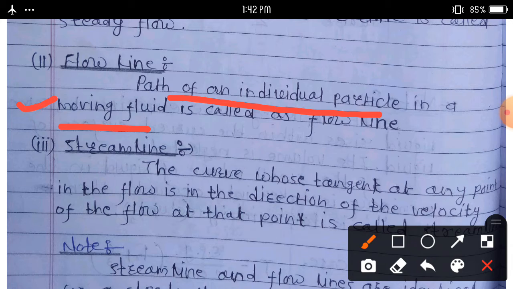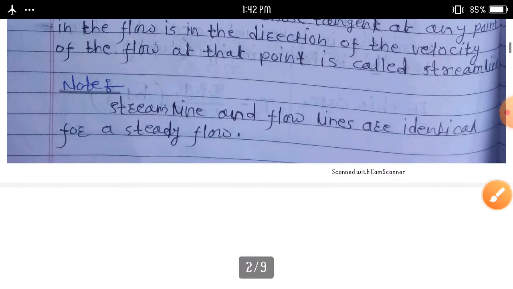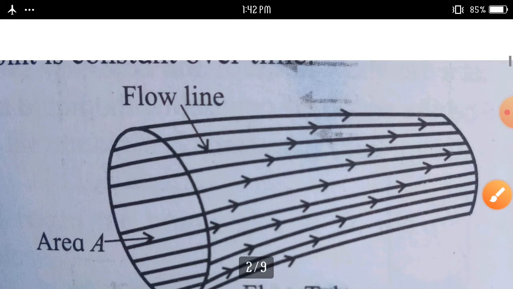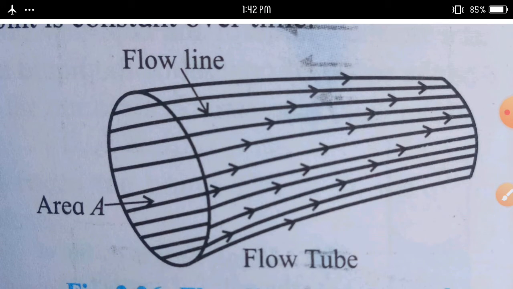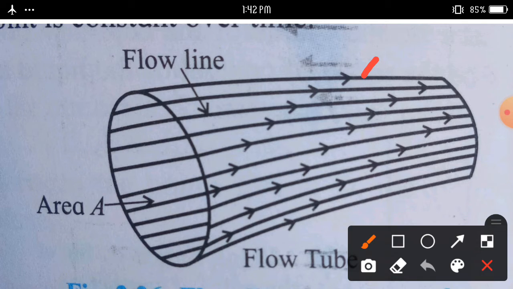This flow line is shown in this figure. See here, this is a first flow line, this is a flow line, this is a flow line, this is a flow line. All these are flow lines because each is the path of an individual particle in a moving fluid, hence it is called a flow line.